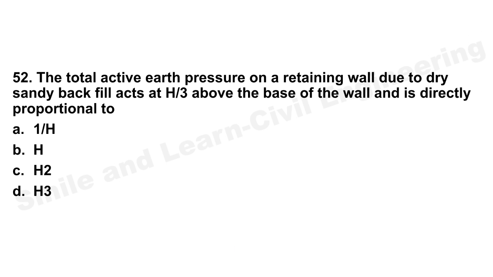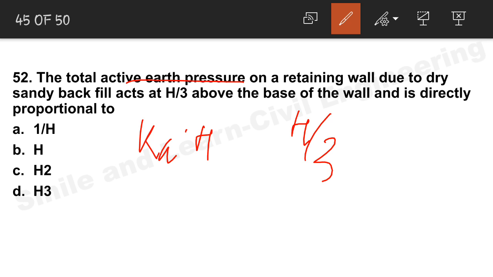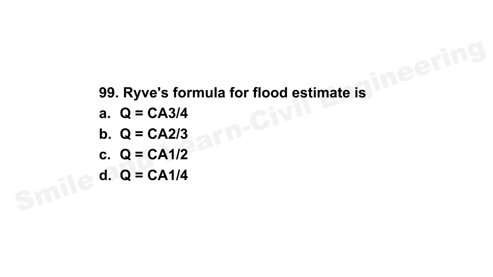Question number 52. Total active earth pressure on a retaining wall due to dry sandy backfill acts at h by 3 above the base of the wall and is directly proportional to... So since it is total active earth pressure, it is Ka into h, okay, and it acts at h by 3. So the correct answer is option B, okay, h is the correct answer.